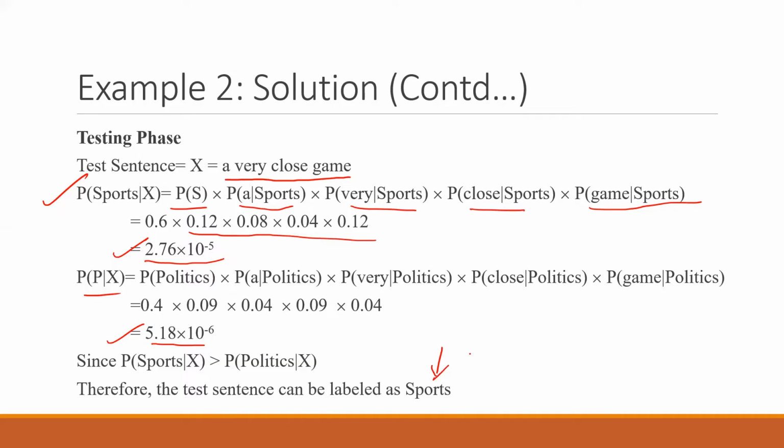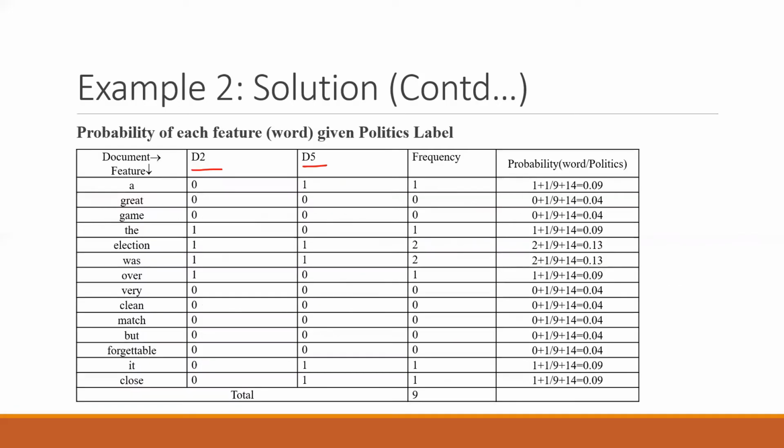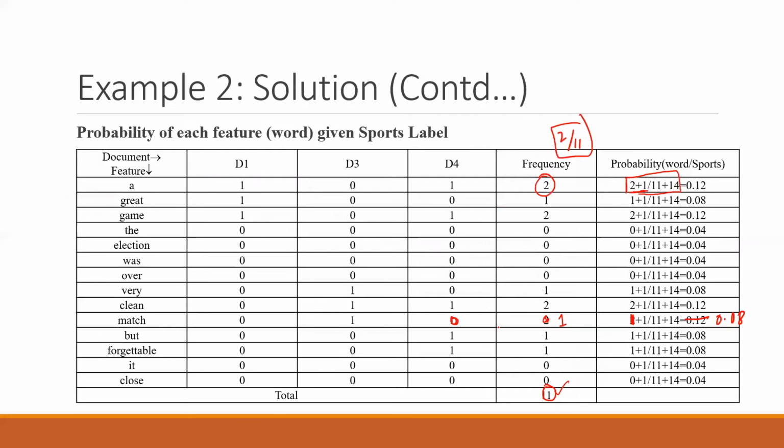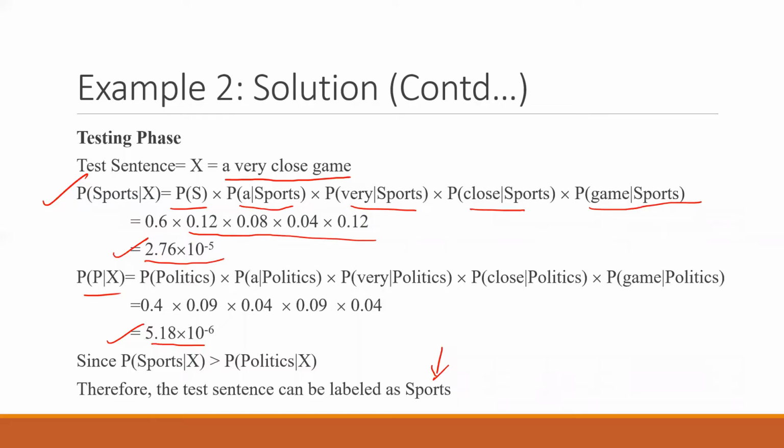Is this thing clear? Is this example clear? Quickly tell me. If you have any doubt in this, you can ask. We are just taking the values. This is my probability column from where the values will be taken for each word, and this is my probability column for sports from where all the values will be taken. Is this thing clear? How to calculate all these things and get the answer? Should I move ahead?